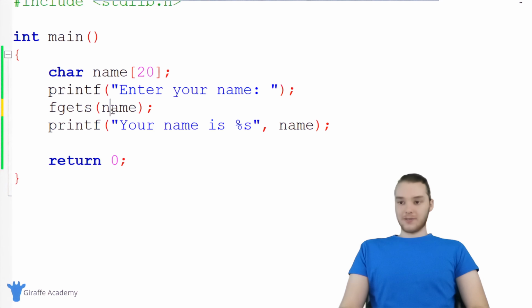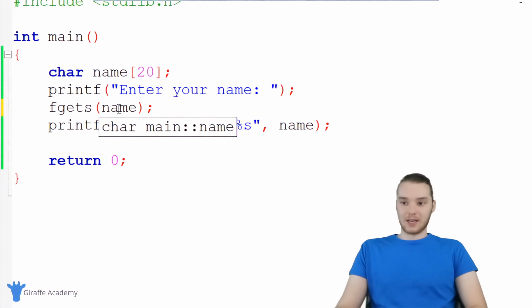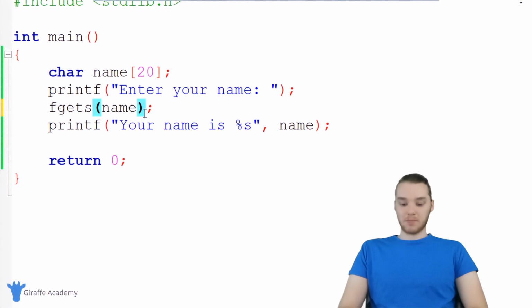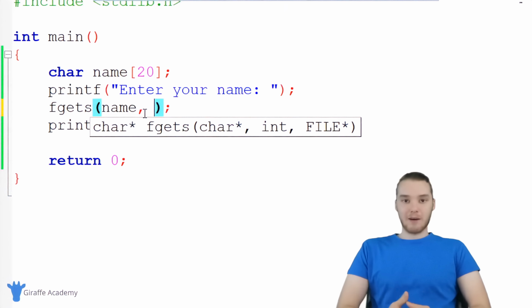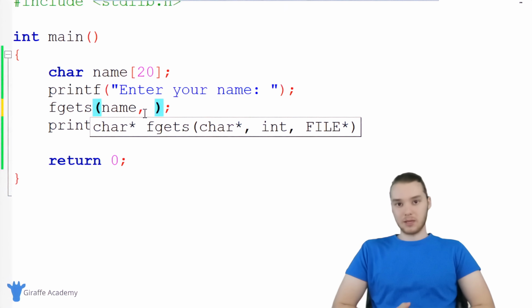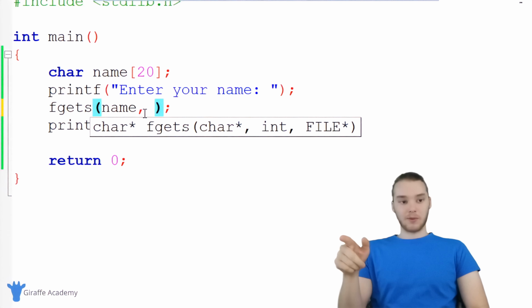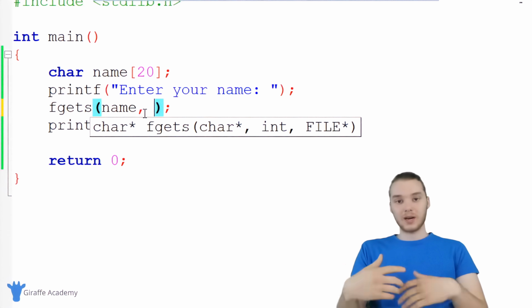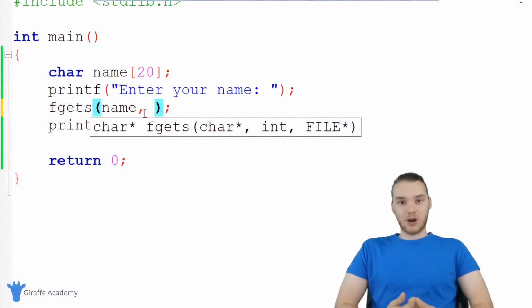So when we're using fgets, the first argument we want to give it is the name of the variable where we want to store the line of text. So in our case, it's just going to be this name variable. The next thing we want to do is specify how many characters we want to be able to input from the user. So this will essentially limit the amount of characters that the user can input. And this is always a good idea when we're trying to get a string from the user, because one common problem is that the user could try to enter 1,000,000 characters and they would overflow the buffer. In other words, C wouldn't be able to handle accepting that many characters and the program might break.